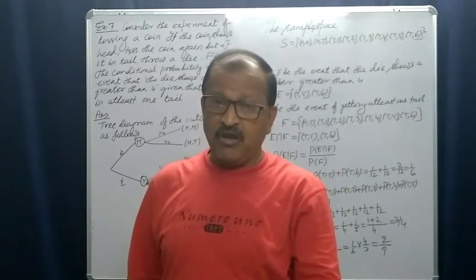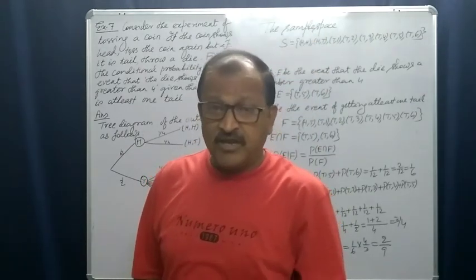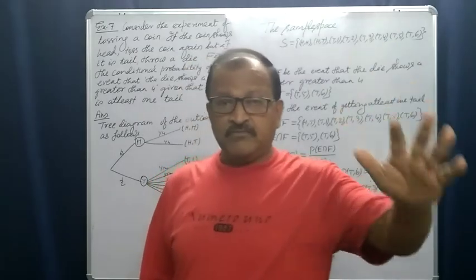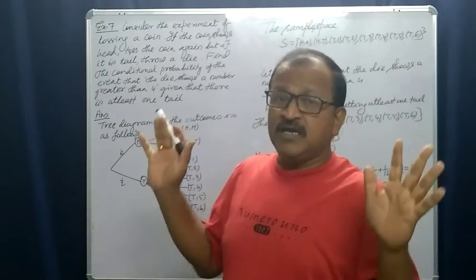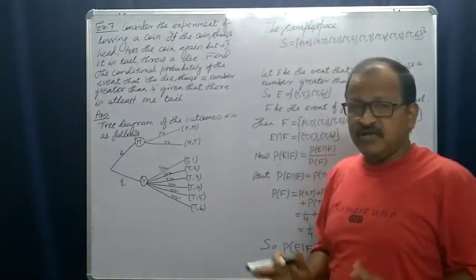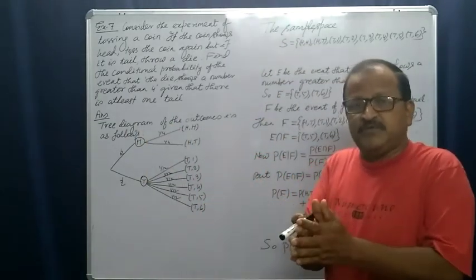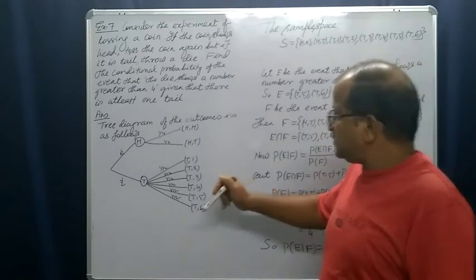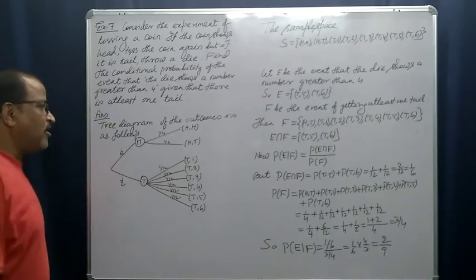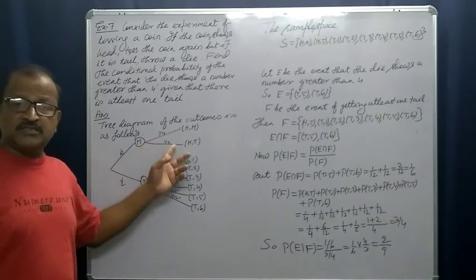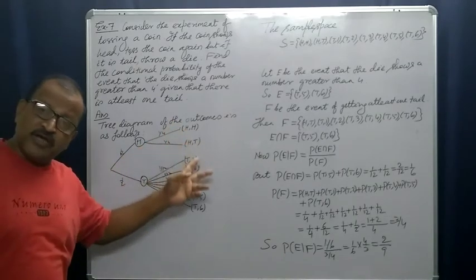If tail falls, instead of the coin, throw a die. So what are the possible outcomes? It is a combination of two experiments. I have tossed a coin. If head falls, then I toss the coin again.